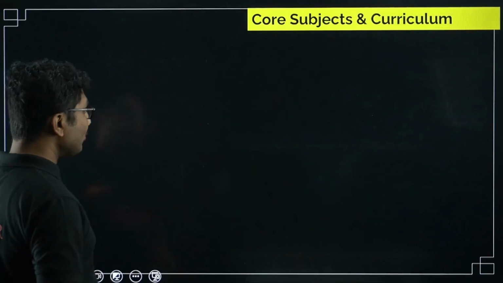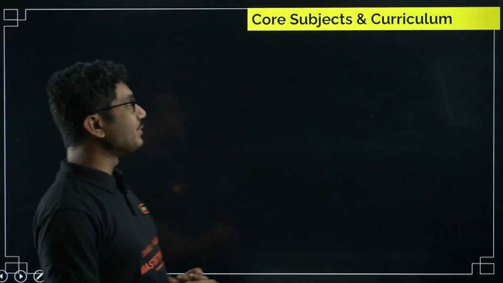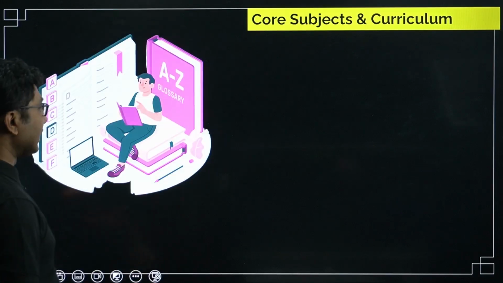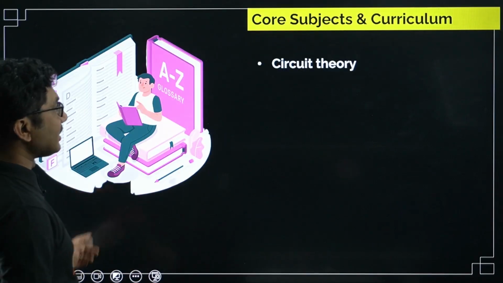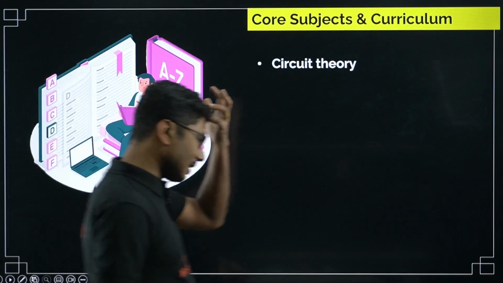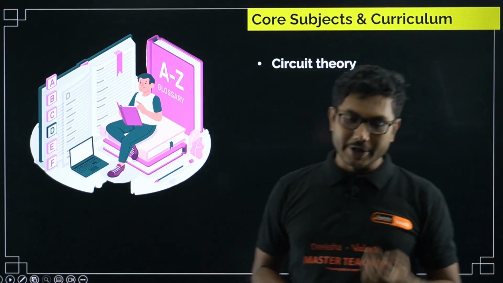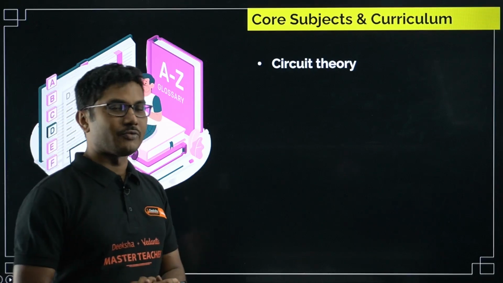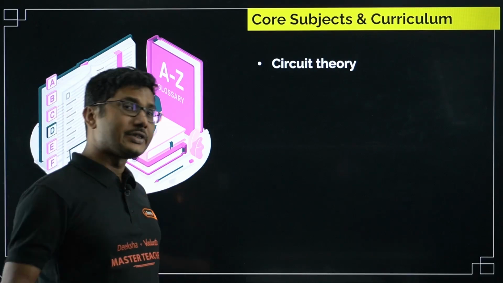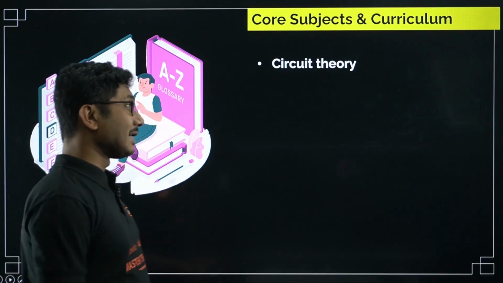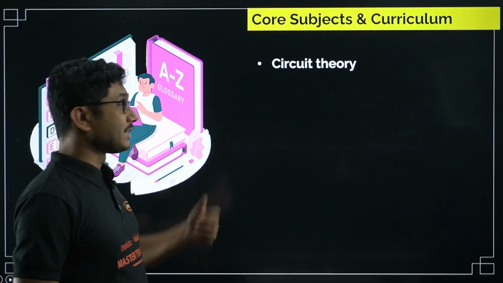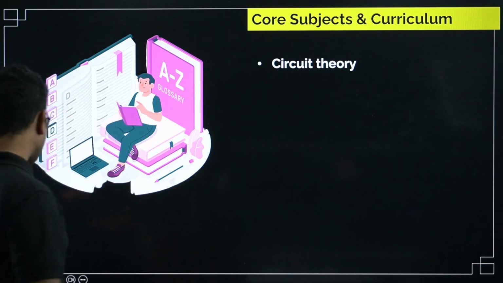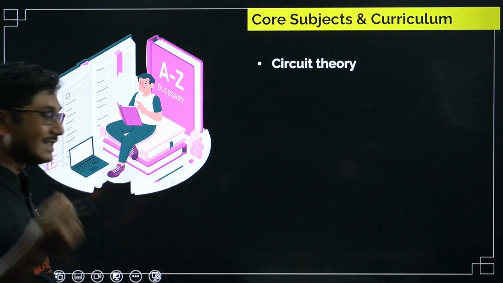Right? Let's move on to the next part, core subjects and curriculum. We will look into the core subjects of electrical and electronics. What are the core subjects? Circuit theory. Circuit theory includes Kirchhoff's current law and Kirchhoff's voltage law. You already know there are more parts to circuit theory. It is not limited to Kirchhoff's current law and voltage law. There are Thevenin's theorem and Norton's theorem. Thevenin's circuit, Norton's circuit, these are all part of circuit theory. It is a very big, large branch of physics. You have only learned the basics of it.